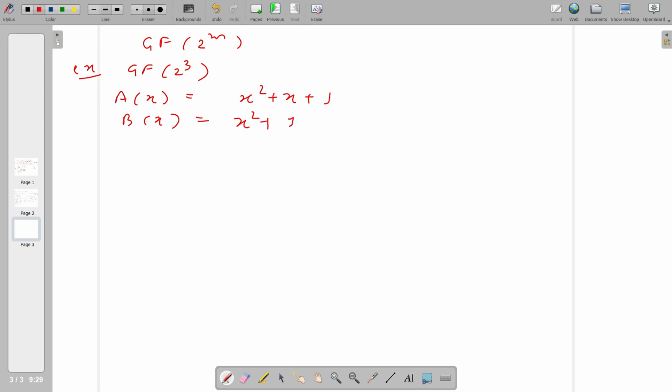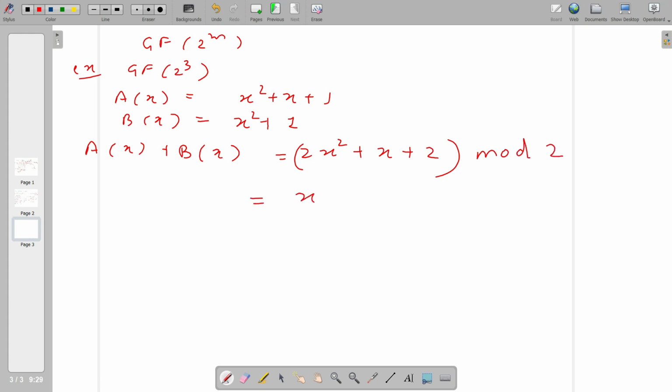Addition is simple, a(x) + b(x). When we write a(x) + b(x), it is going to be 2x^2 + x + 2, and we know that all these operations are mod p, or here you can say mod 2. So it is going to be x only. Similarly, a(x) - b(x) is going to be x. So eventually you see that addition and subtraction are the same operation. This is not only for these two particular polynomials; for extension fields, addition and subtraction will always be the same operation.